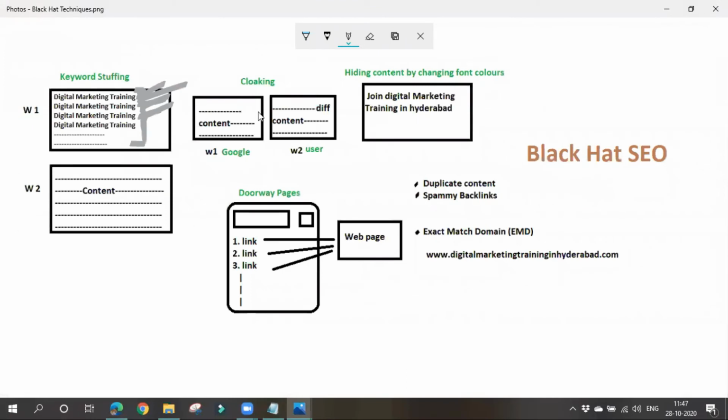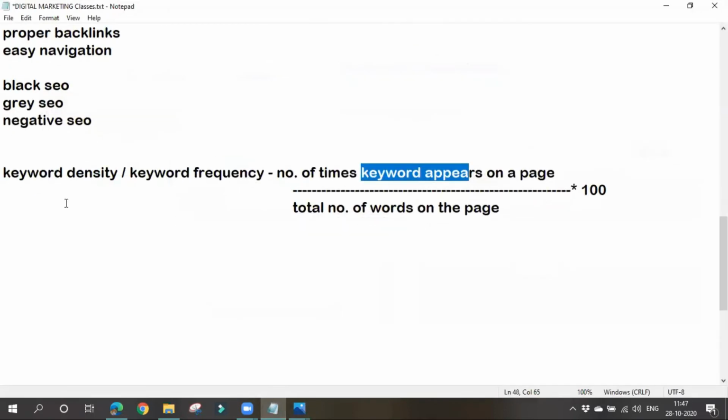And the next thing is cloaking. But first, we can check this keyword stuffing with the help of a keyword density checker. We should have only 4% keywords. If the keyword percentage is more than 4, then Google will punish us. Don't use more than 4% keywords in our content. And the next thing is